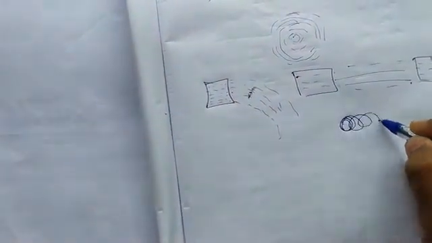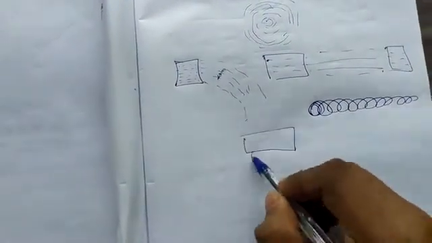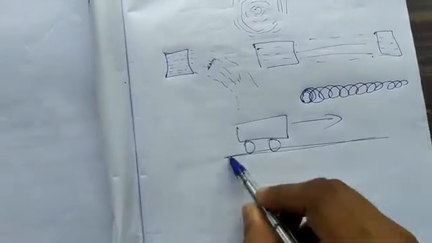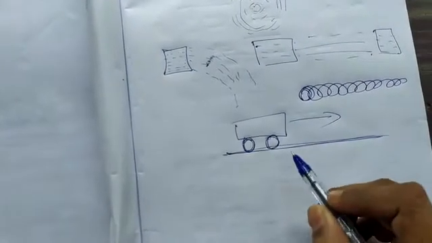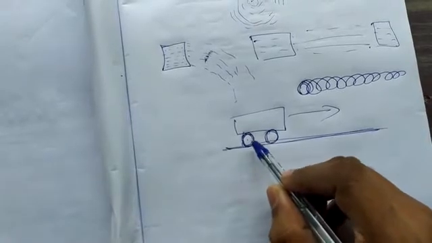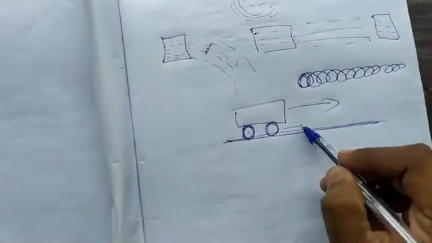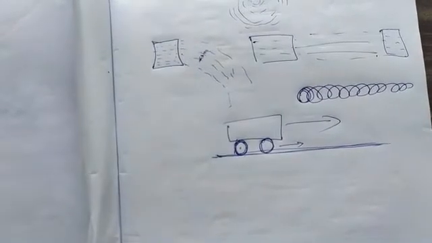The particles will rotate and also move forward. For example, if you consider a car traveling this way, when you analyze the motion of the tires, they are rotating about the center and also moving forward. This type of motion is called general plane motion.